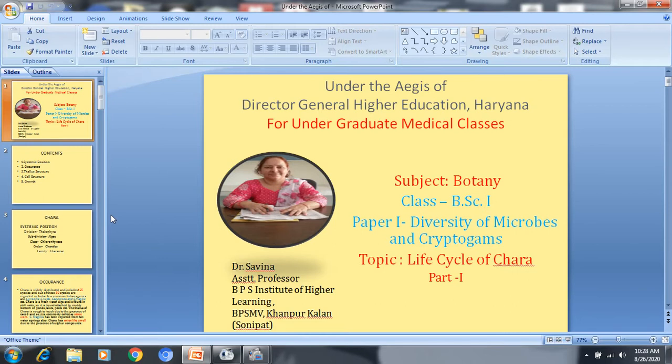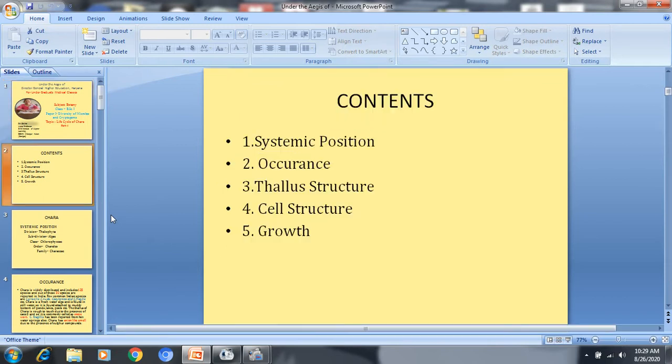Today we will discuss the life cycle of Chara. It is an alga and it is in the syllabus of BSc first year medical students under the first paper, that is diversity of microbes and cryptogams. The life cycle of Chara is divided into two parts. In part 1 we will discuss the thallus structure, and in part 2 we will discuss the reproduction and life cycle. In part 1 the following topics will be discussed.